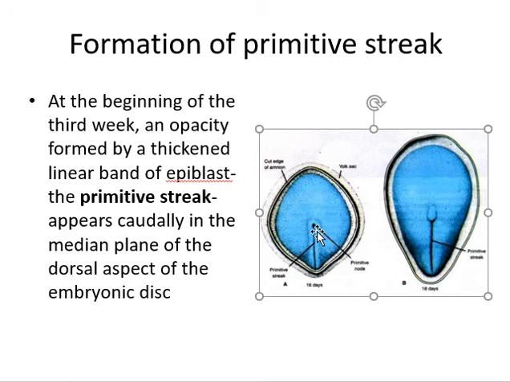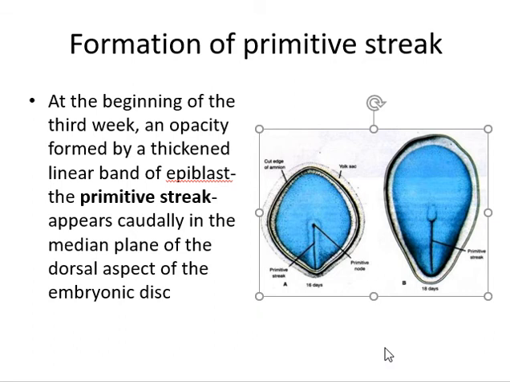This rounded elevation is known as the primitive node, and the groove around the rounded elevation is known as the primitive pit.